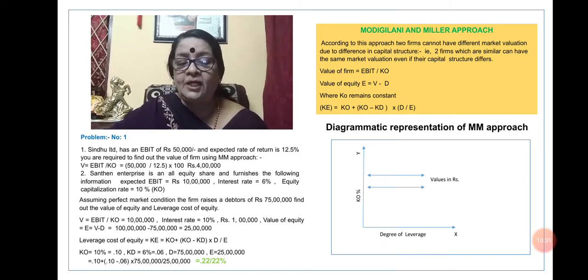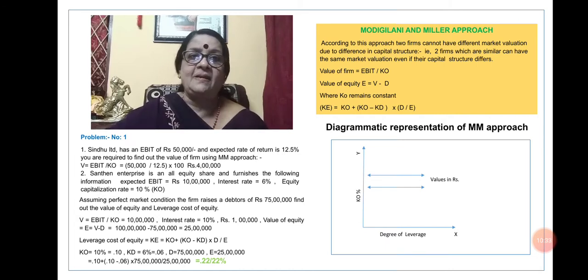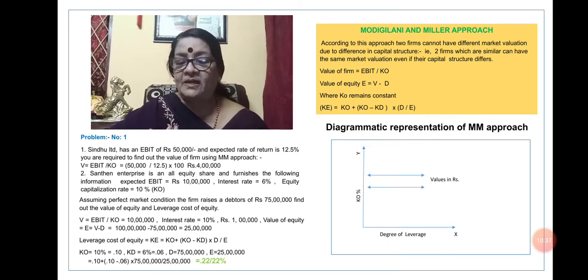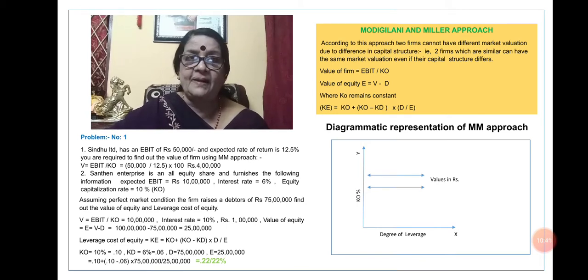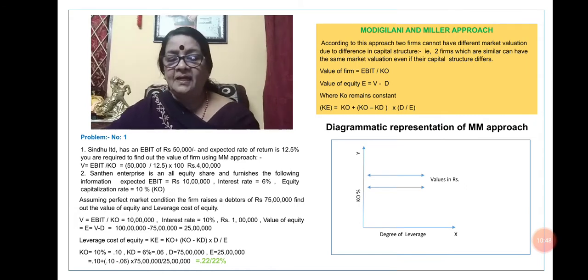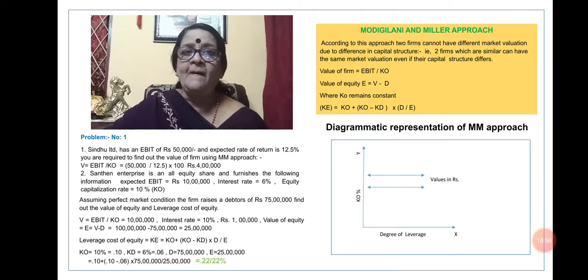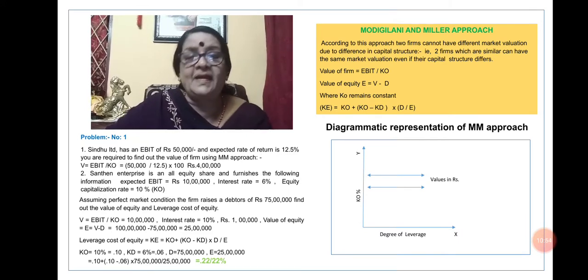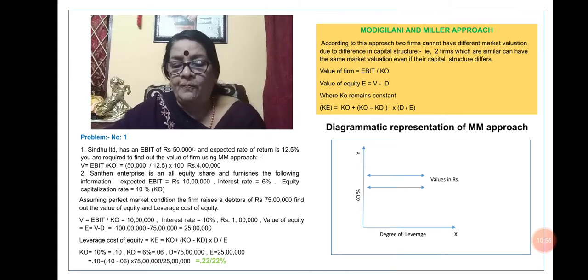The value of equity equals V minus D, where KO remains constant. KE can be calculated as KO plus (KO minus KD) into D by E. We can go through the video I have given, in which it is specified how to find KO and also V. So we can take the examples given in the video.